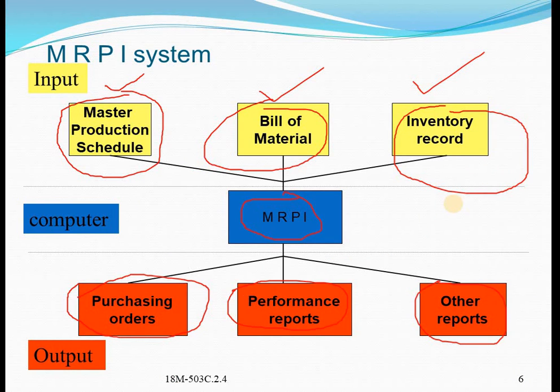So once again I'm explaining the MRP1 system. The MRP1 system uses three inputs: master production schedule, bill of material, and the inventory record. The MRP1 system processes these three records and gives the outputs and different kinds of messages. There are two outputs: the recommended production schedule and the recommended purchasing schedule. And the different kinds of messages and reports are purchase orders and reschedule notices. So this is about the MRP1 system.